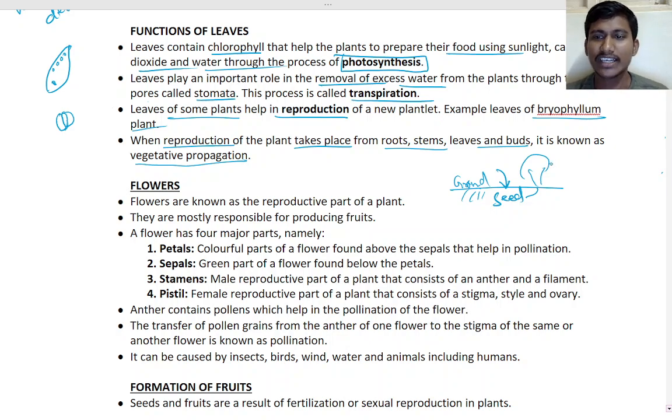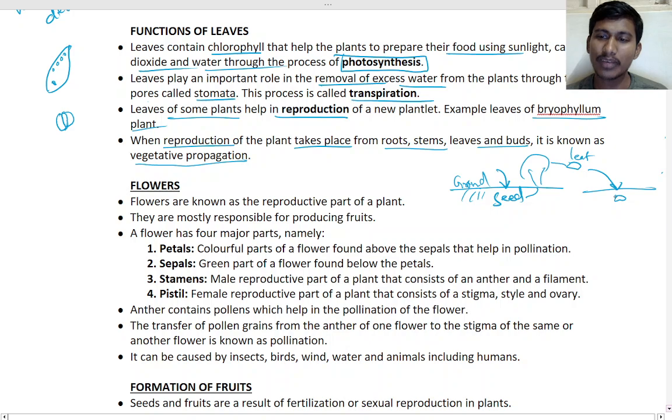So you take a part of the leaf and put it in the ground, half inside and half outside, and a new plant will grow, from a leaf or a stem.